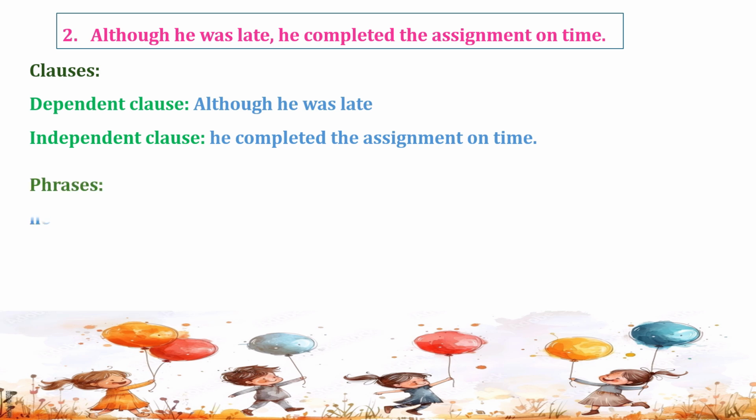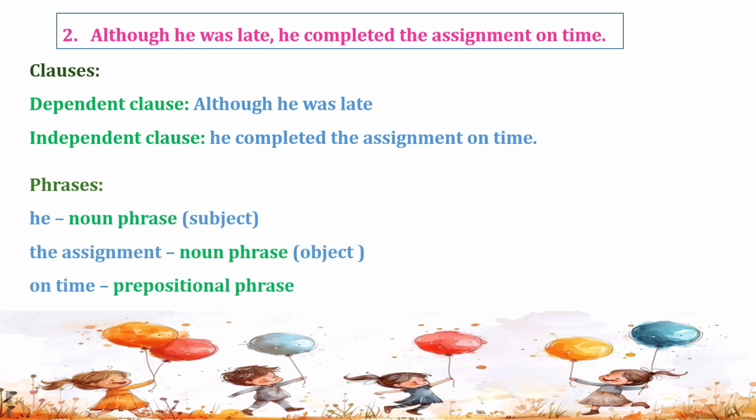Let's find out the phrases. He is a noun phrase that is a subject. The assignment is also a noun phrase that is an object. And on time is a prepositional phrase.